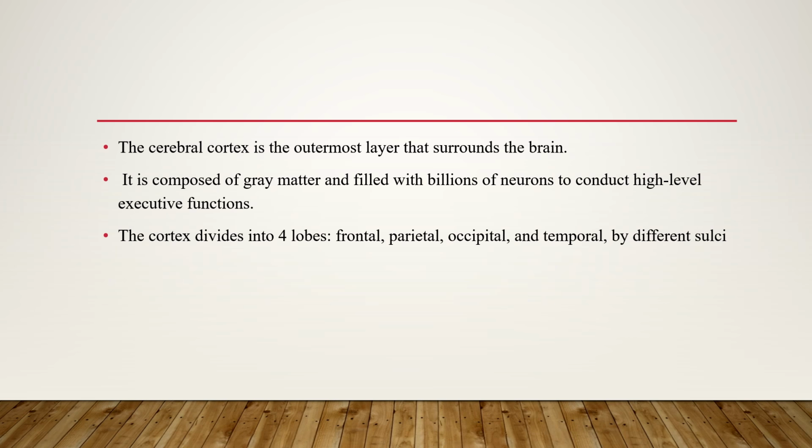Now the cerebral cortex. The surface of the brain is called the cerebral cortex, and it is divided into different lobes. It contains gray matter, and the brain contains billions of neurons, which are responsible for the high level of action in our body. Neurons are known as the structural and functional unit of the brain.